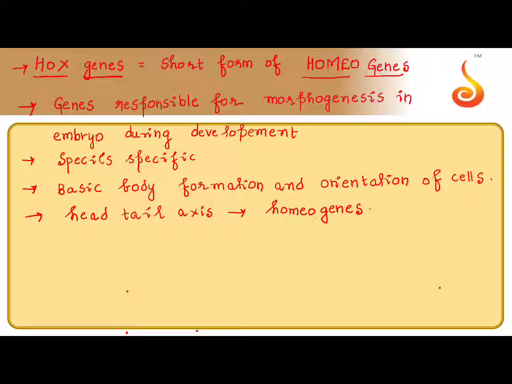That means the ectodermal cells are being differentiated into two groups of cells to develop into nervous system and to develop into skin. Now you understood. So the genes which are responsible for this differentiation of cells for the development of structures from germ layers are homeogenes. We also refer to it as homeobox. Simple.